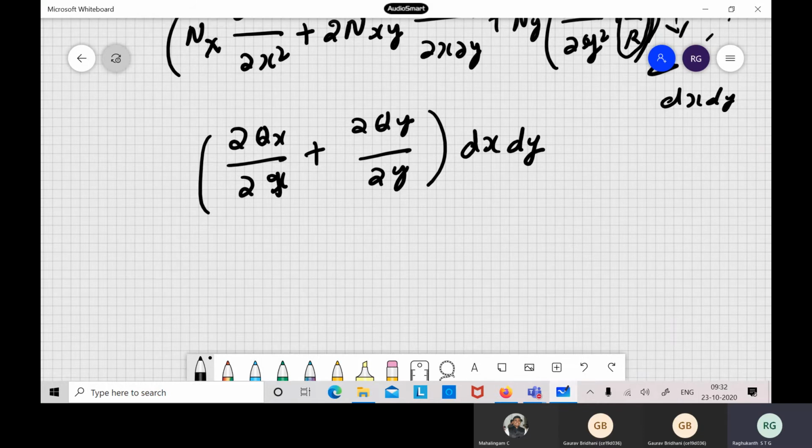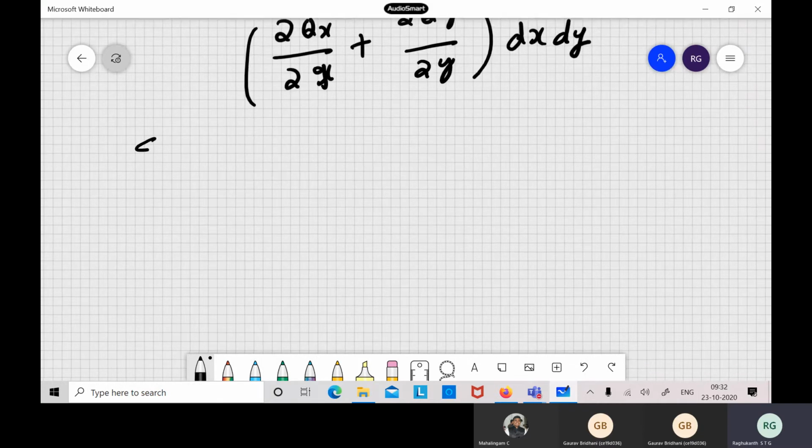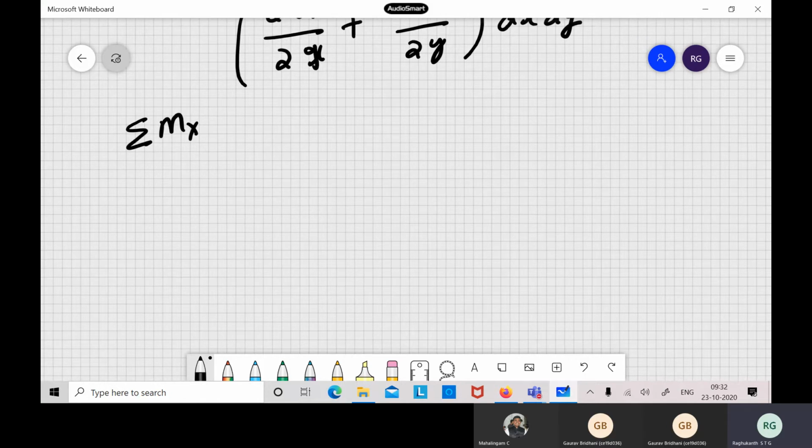And then we also had the moment equilibrium. If you take moment equilibrium about the x-axis and y-axis, the same thing we derived for plate, almost the same thing you will get for shell also.